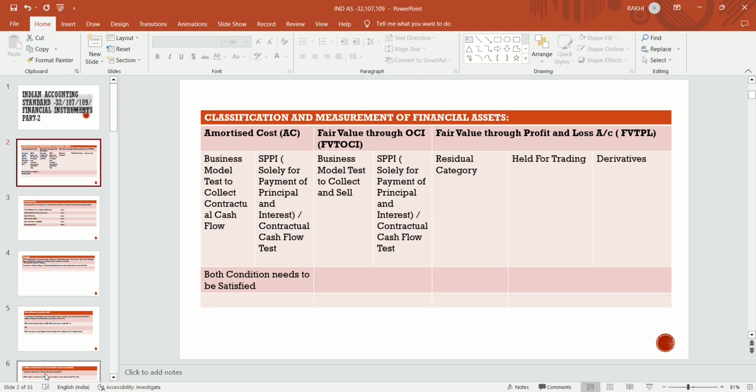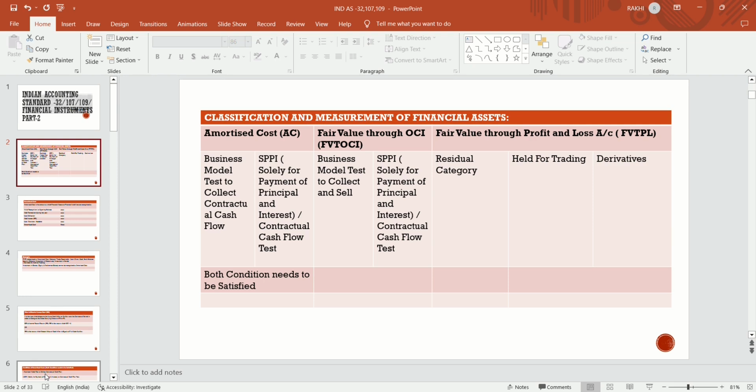Firstly, we will check the criteria or conditions of amortized cost. If these conditions are not satisfied, then we will check the conditions of fair value through OCI. If the conditions of fair value through OCI are not satisfied, then we will check fair value through profit and loss account. Fair value through profit and loss account is a residuary category. Generally, all assets are recognized at amortized cost.